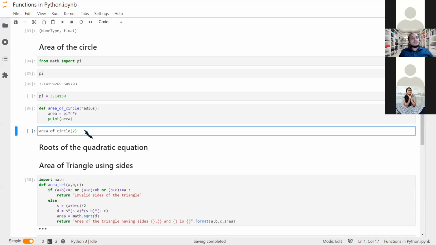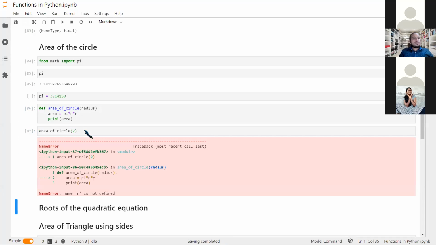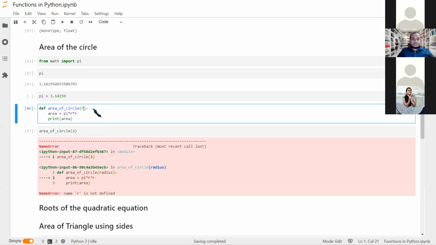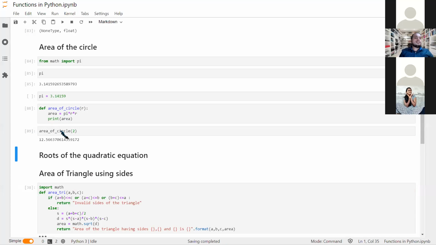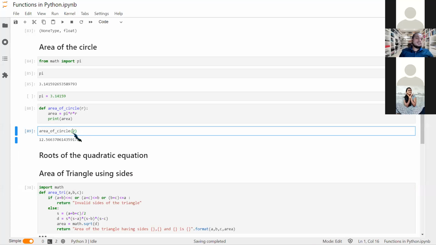Now the area of the circle with radius 2. Okay, r is not defined. Sorry, I took it as radius, right? So I can just take it as r. And now you can see that the area of the circle with radius 2 has the area as this.